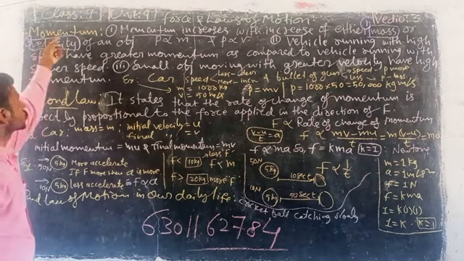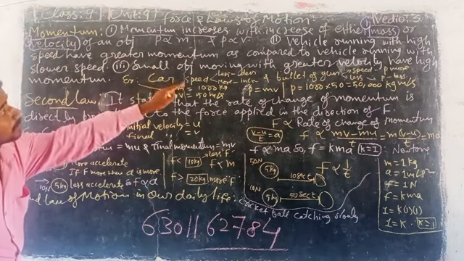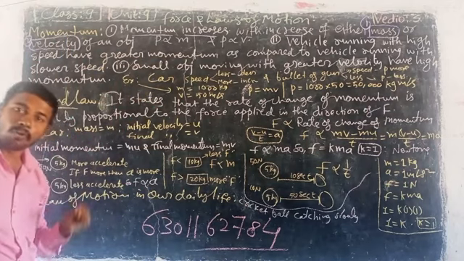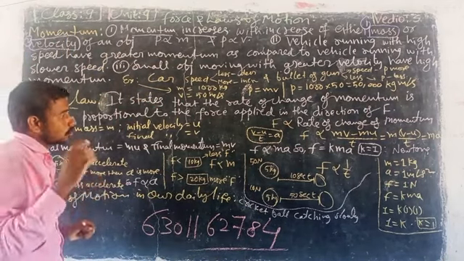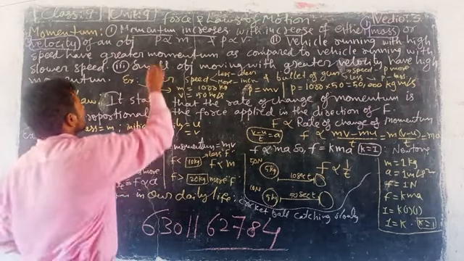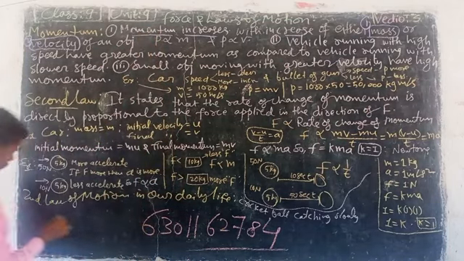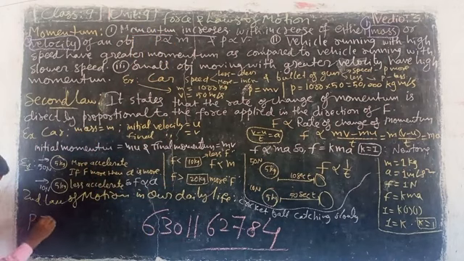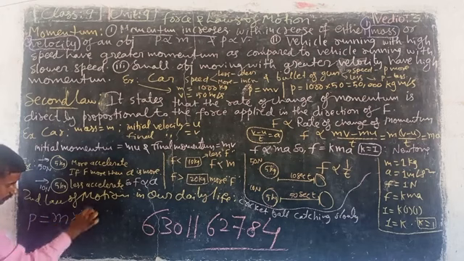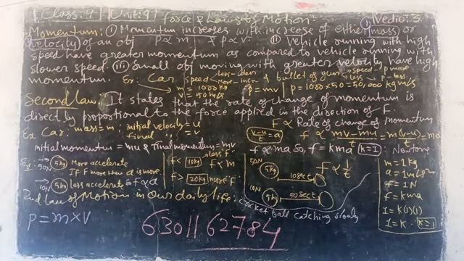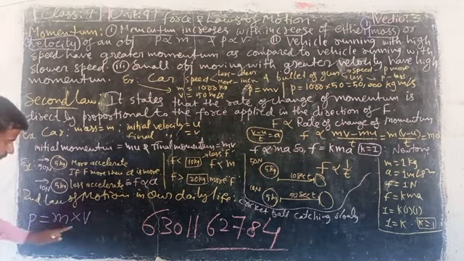With velocity also momentum is increasing, with mass also momentum is increasing. What is the momentum formula I told you? Momentum P is equal to the product of mass and velocity.